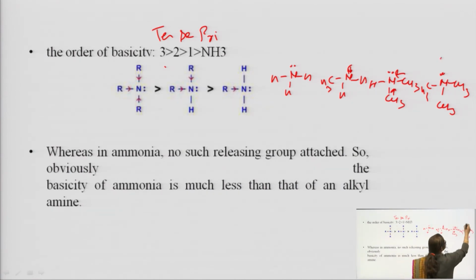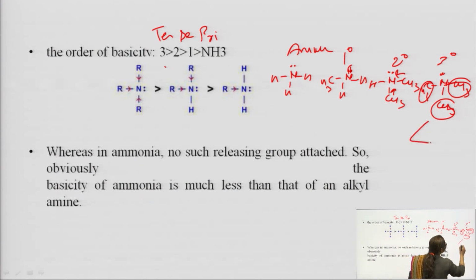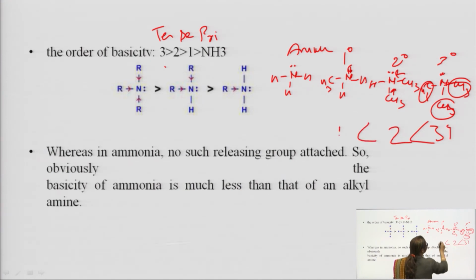Then it is 3 degree amine, 2 degree amine, 1 degree amine, and ammonia. Now you can see in this diagram which has the highest basicity. This one, because in this, 3 methyl groups are all giving electrons. So 3 degree is highest, then 2 degree, then 1 degree, and then ammonia.